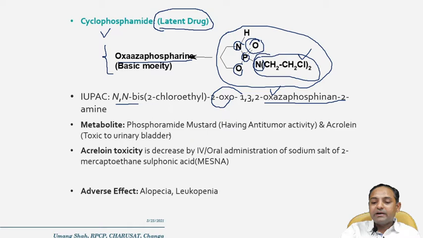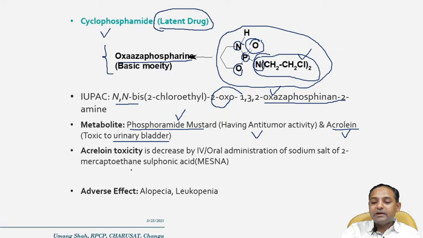Now the metabolites of cyclophosphamide are very important. The basic metabolites are phosphoramide mustard and acrolein. Phosphoramide mustard is the active metabolite of cyclophosphamide and has the anti-tumor activity, and acrolein is a toxic metabolite which is toxic to the urinary bladder.